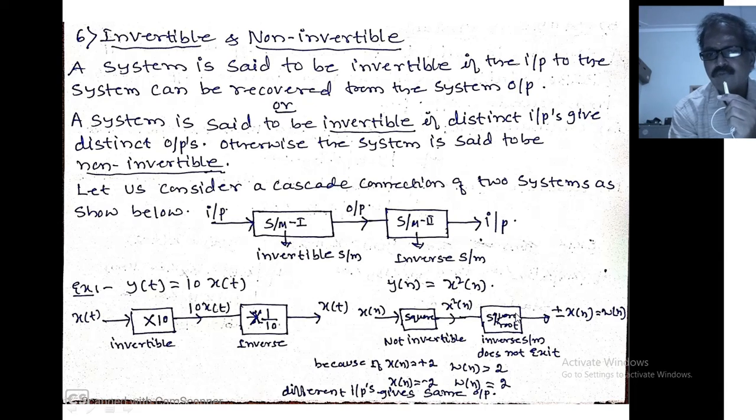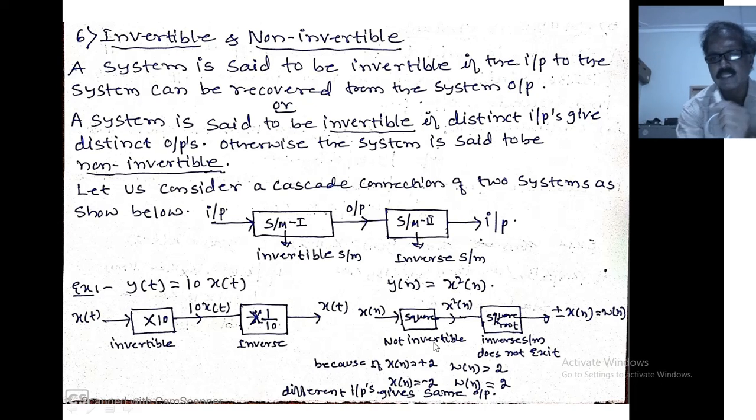So now what do I have to find out here? What system 2 do I have to design in such a way that I recover the original signal x of n? Hence I decided on a square root. Here the input is x square of n, system 2 is a square root, and it gives the output plus or minus x of n. The square root of x square of n is plus or minus x of n.